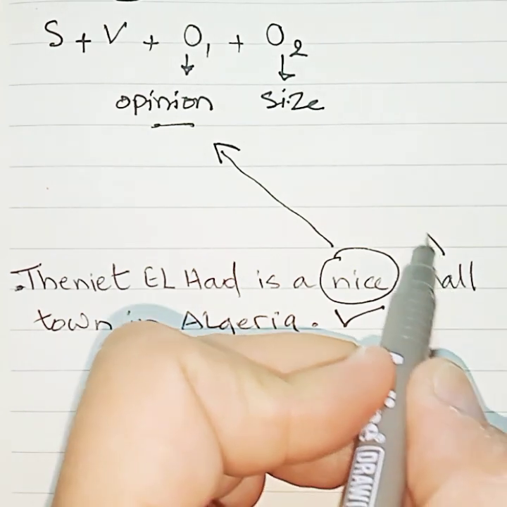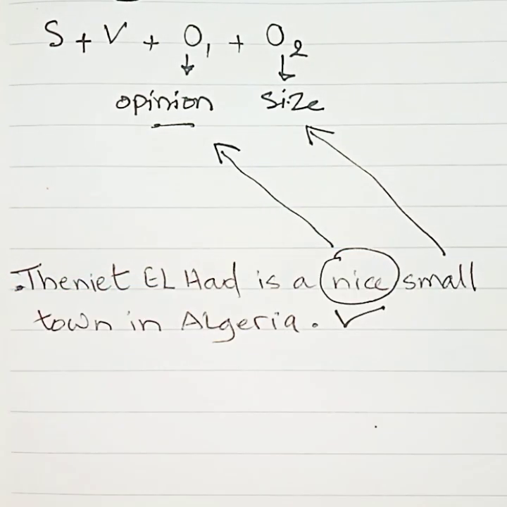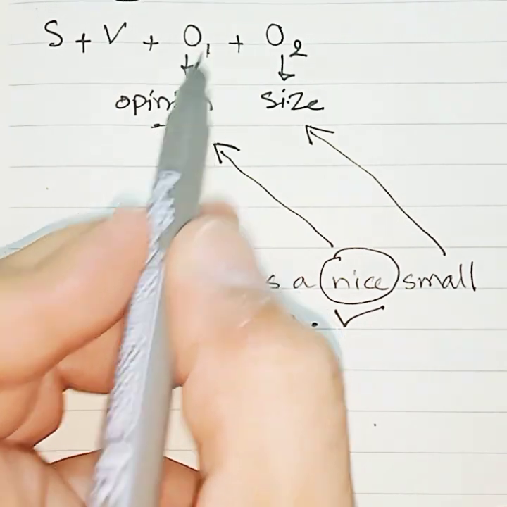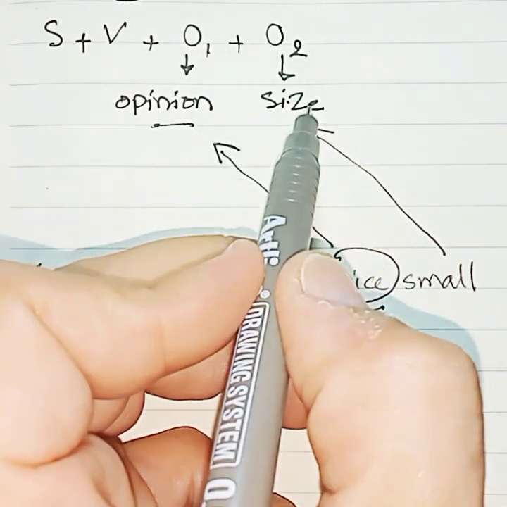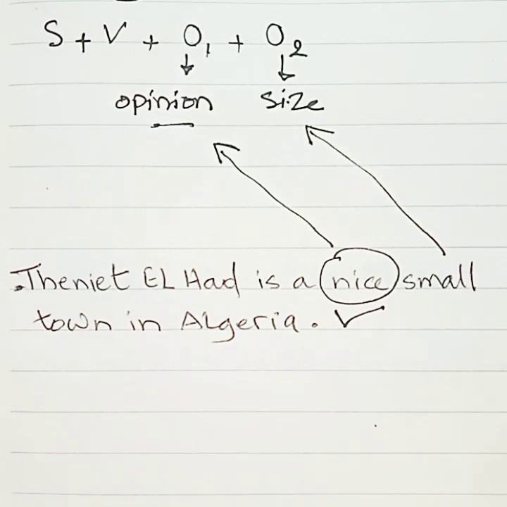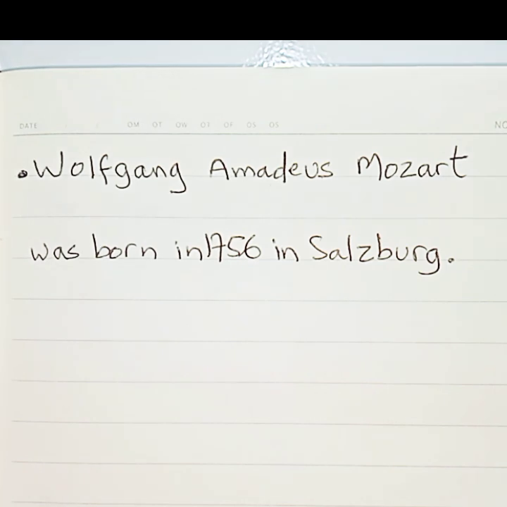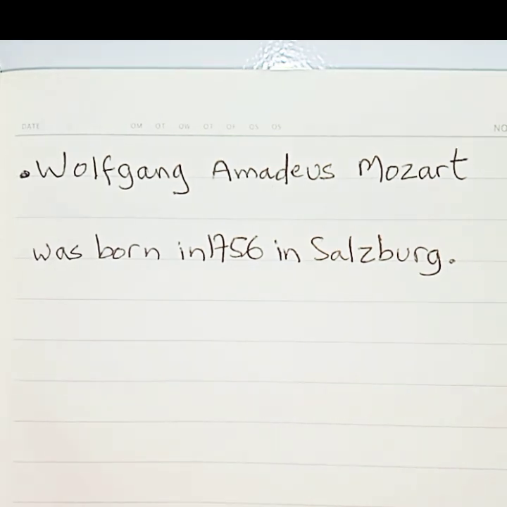Some people may not agree with you, but size, most people agree with that. They see it small. However, nice, you see it nice, other people see it otherwise. All right, so remember, object number 1 must be your opinion. Object number 2 must be size. Cool. Let's move to another example.